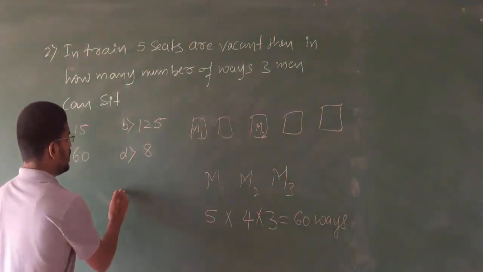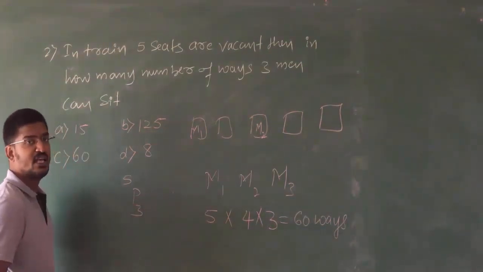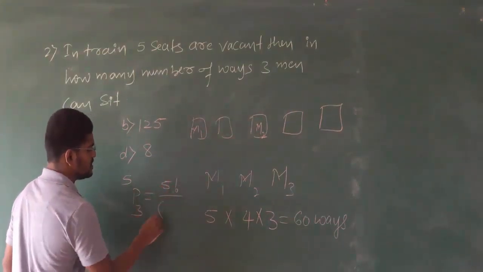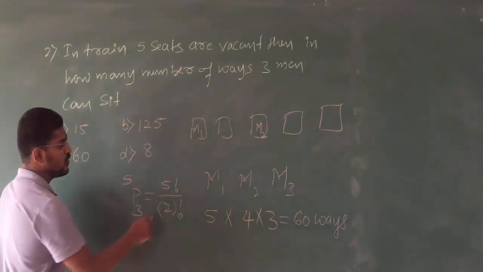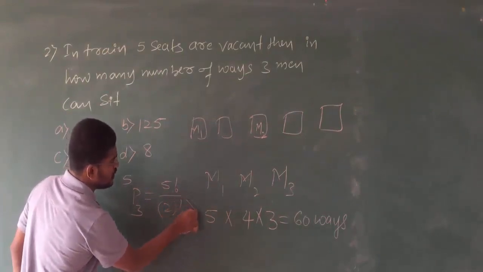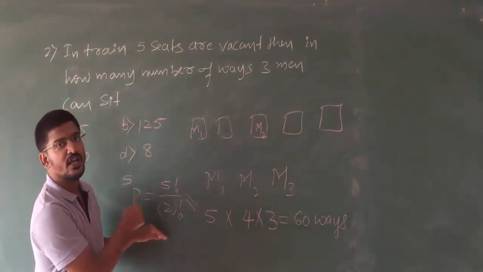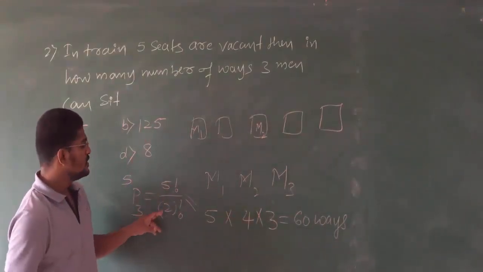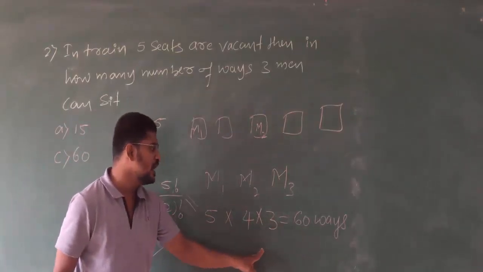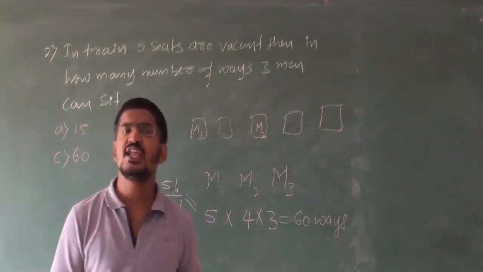Or see, you have 5 choices. Out of 5 you should select 3. Clear, students? 5P3. So 5 factorial divided by 5 minus 3, that is 2 factorial. Here you cancel 2 factorial, 2 factorial. You are again remaining with 5 into 4 into 3. Since 2 factorial is nothing but 1 into 2, it cancels, remaining with 3, 4, 5. So if you solve like this, again you will have 60 number of ways.